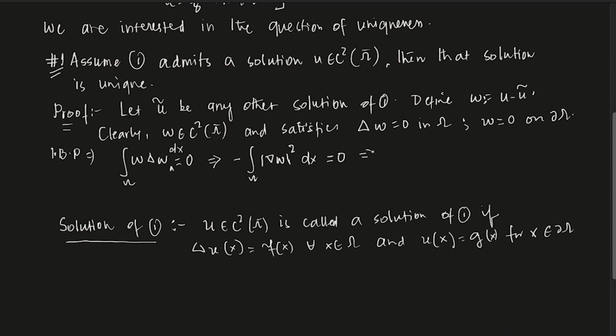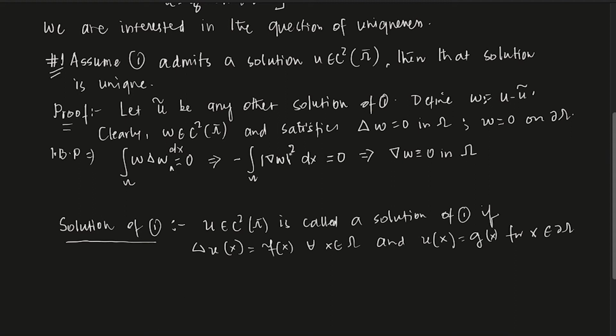So this will give you the gradient of w squared. This is a positive function, right? You are integrating a positive function. The minus you can just throw outside, it's not a problem. So you are integrating a positive function over omega, and you are saying that is equal to 0. So the positive function, gradient of w, has to be 0, right? So what does that mean? It means the gradient of w is 0 in omega, right?